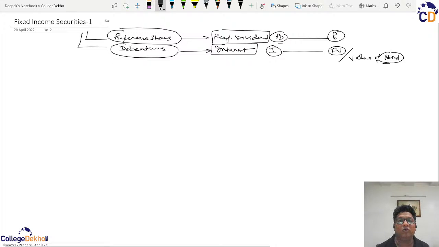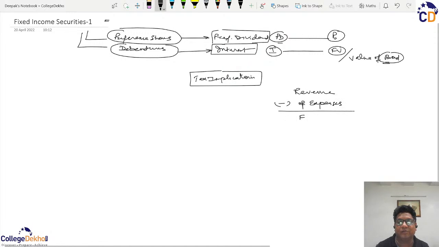Before we move on, we have to understand the implications of income tax, because if we understand that, then we will be able to smoothly cover their valuation and returns part. Normally, when a company generates revenue, out of the revenue we have to deduct the operating expenses. Once these are deducted, we arrive at the figure of operating profit, commonly known as EBIT.